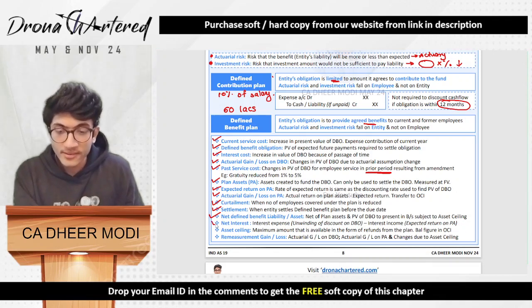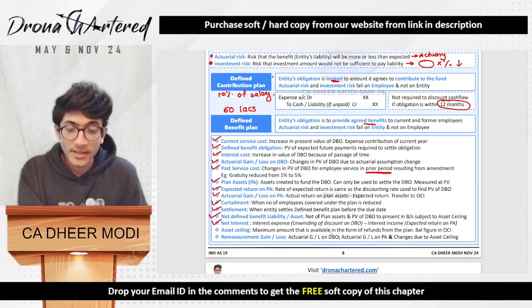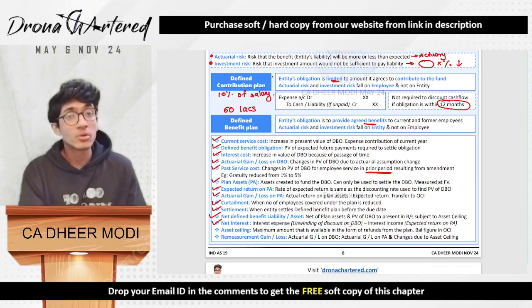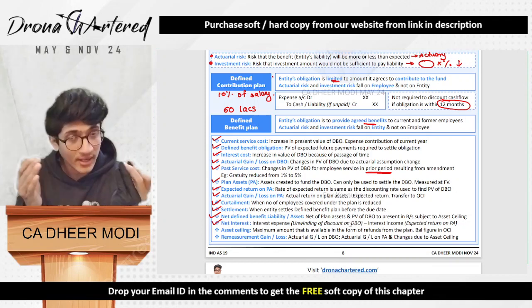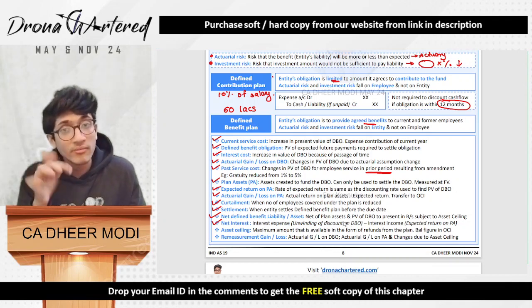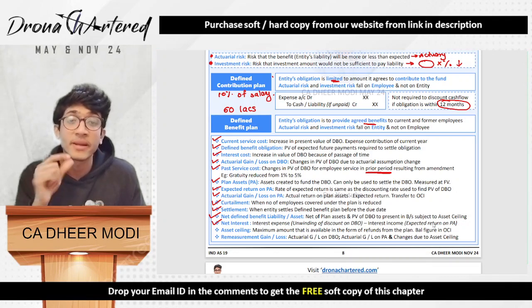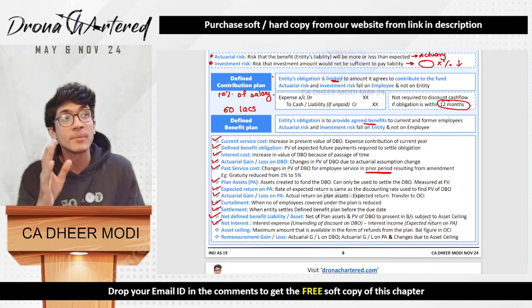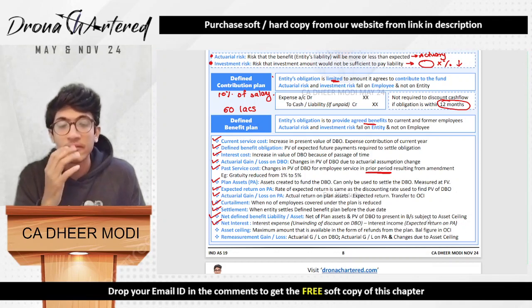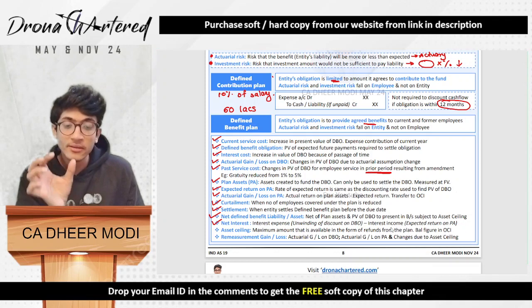Okay. Now next is your net interest, that is, interest expense, which is the unwinding of discount on DBO. So for DBO, the 5 lakh, 5 lakh, 5 lakh, we have discounted it to today's value. Whatever discount we unwind every year, minus your interest income, that is, expected return on plan assets. Say, for example, your plan assets have been invested at 7%. Each year you will earn 7% on that. This is that income.